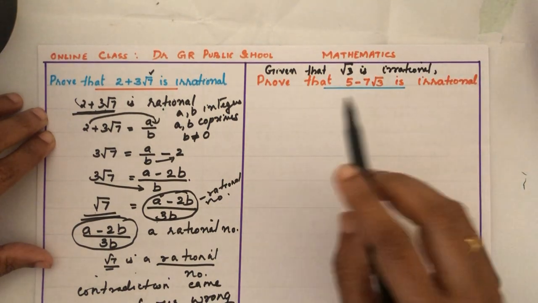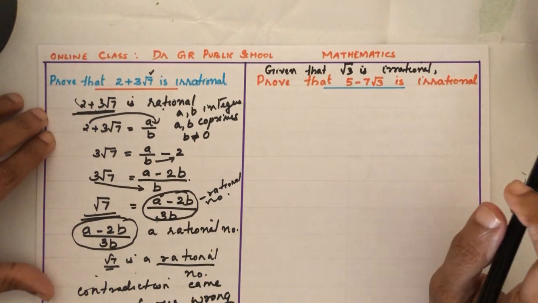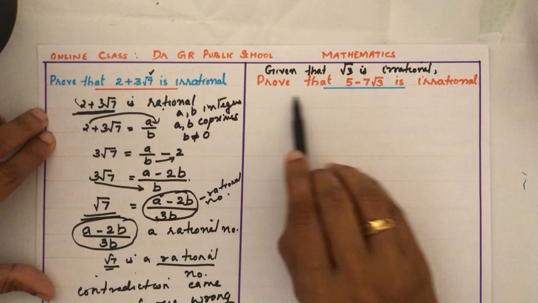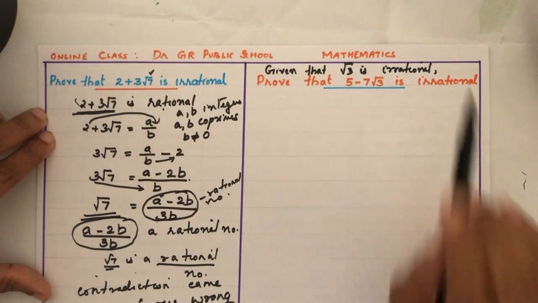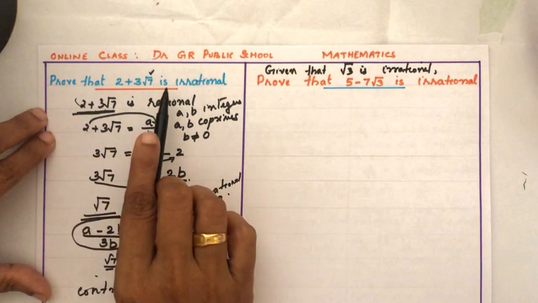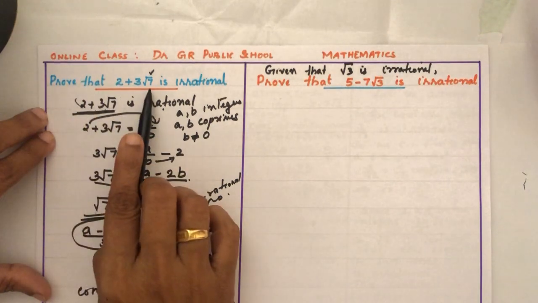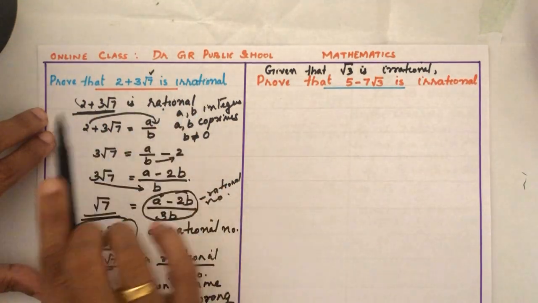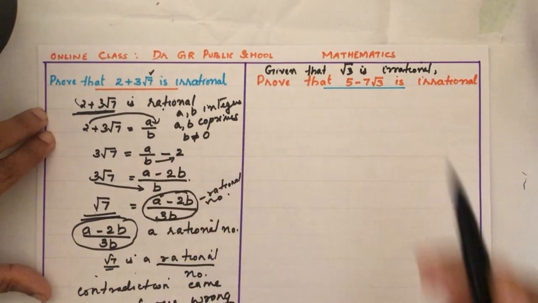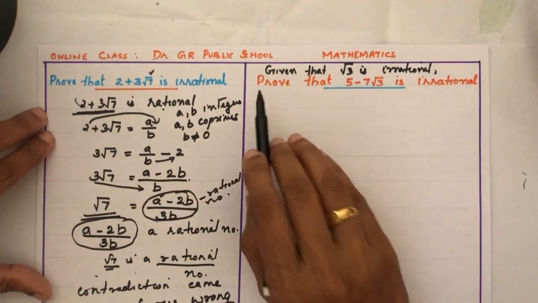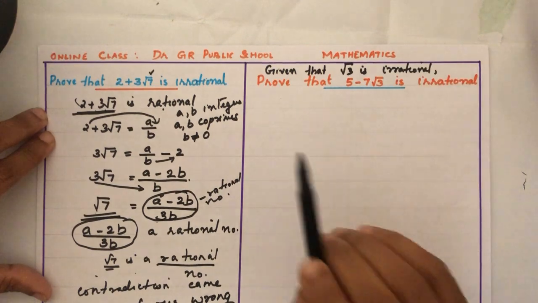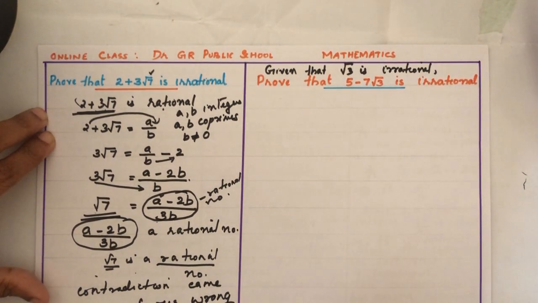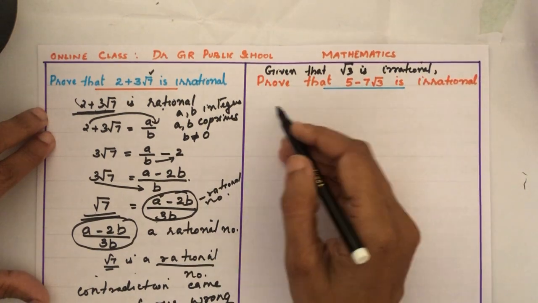Okay children? But in most of the question papers we can see, given that root 3 is irrational, prove that 5 minus 7 root 3 is irrational. And for this question it will be there, given that root 7 is irrational, prove that 2 plus 3 root 7 is irrational. Okay children? But here root 3 is irrational, so no need to explain the proof of root 3. So how can we start?